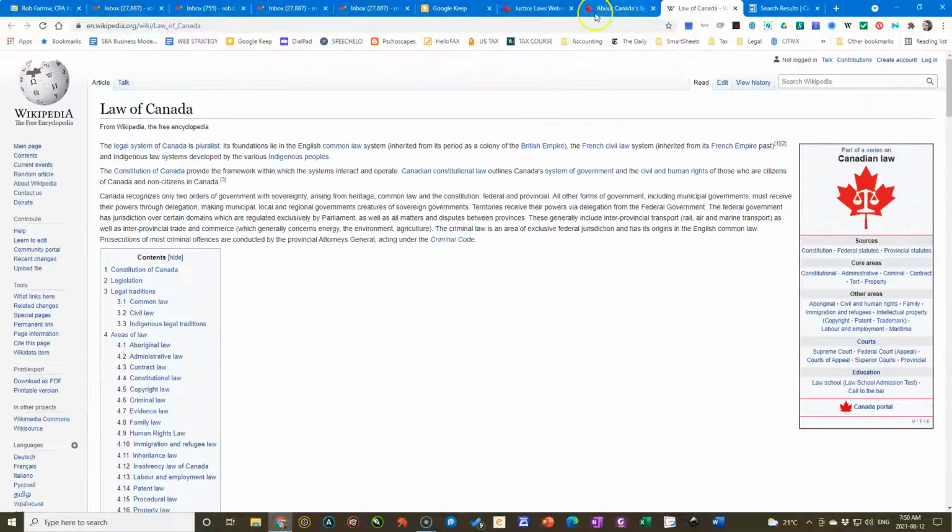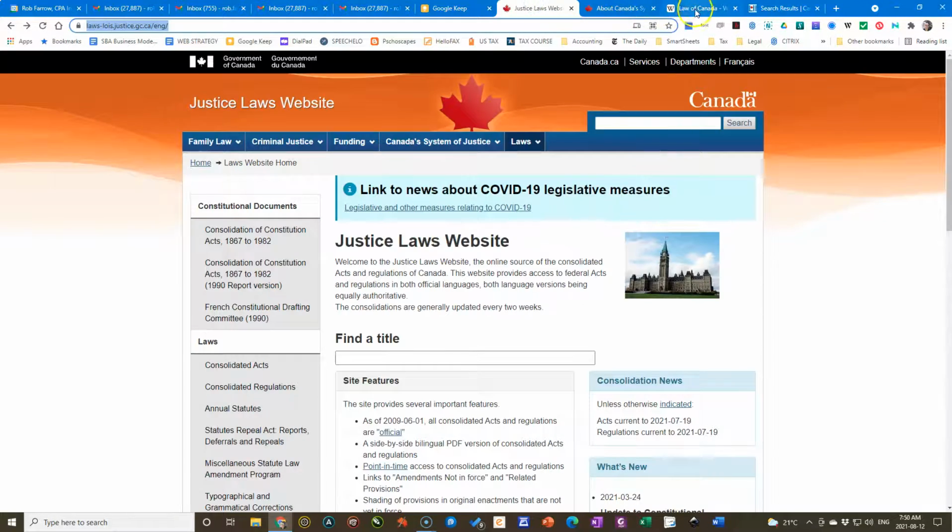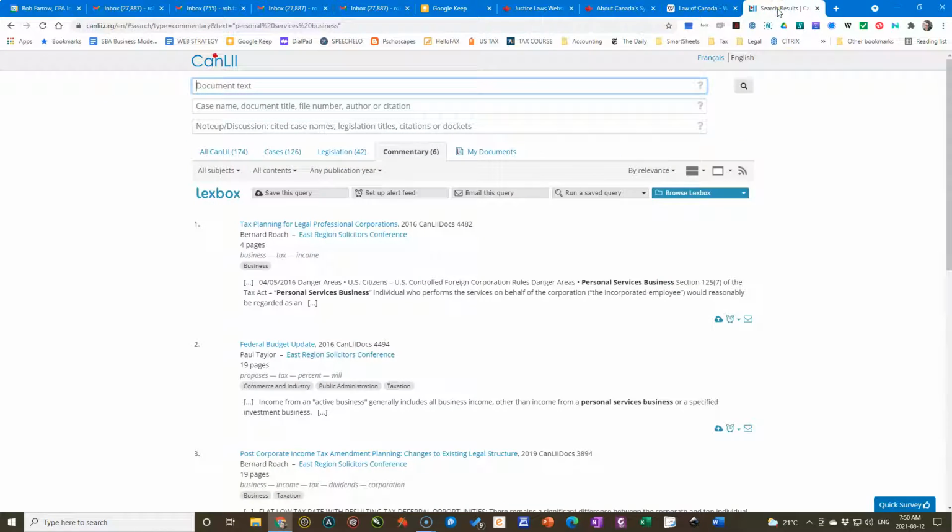So between these three sites, we have really good information about Canada's legal system. And I encourage you to take a look. If you require help in any of these areas or want to look stuff up, this is a good place to start.